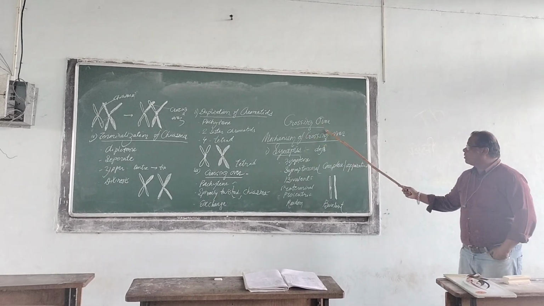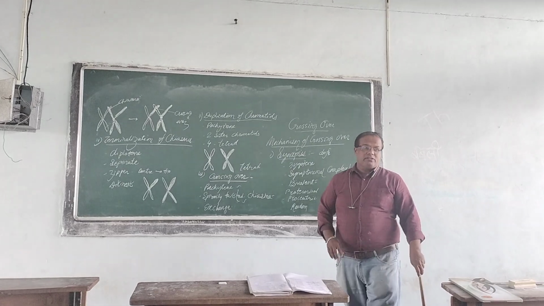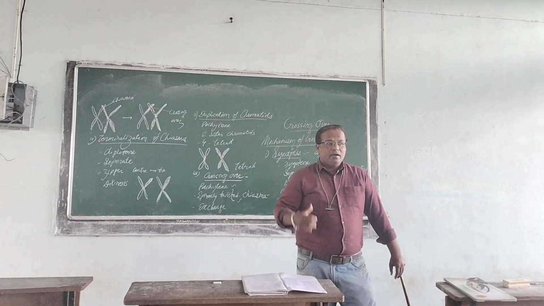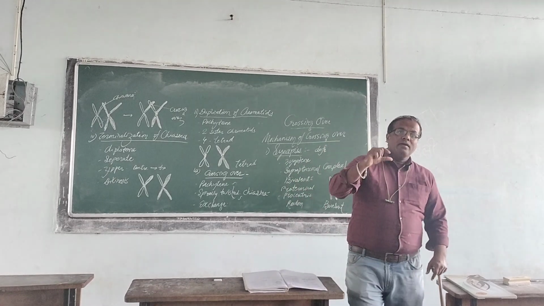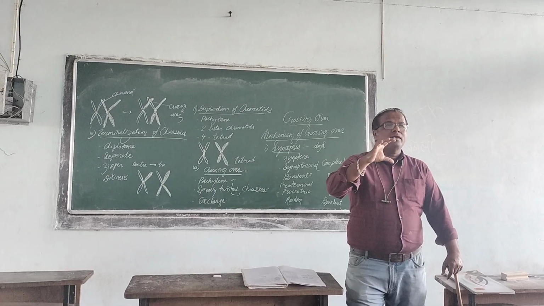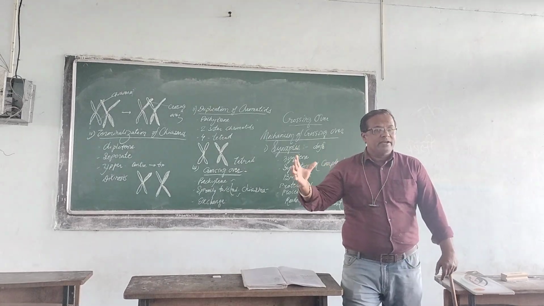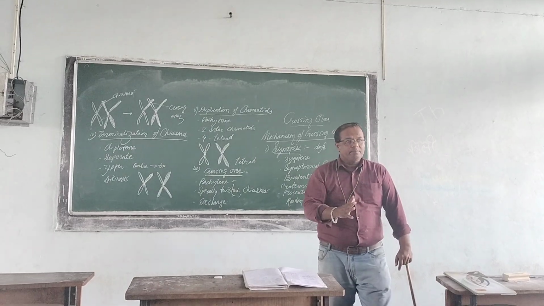We are going to discuss crossing over. We have studied linkage last time. Crossing over is the opposite process of linkage. In linkage, the genes remain together from one generation to the next generation. Here, these genes get separated.